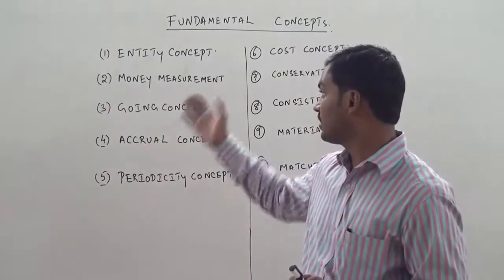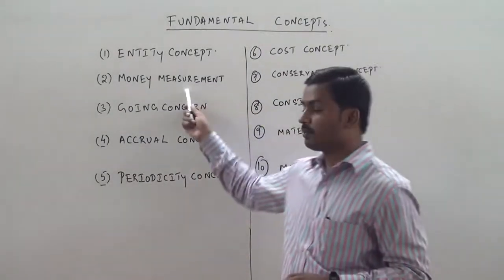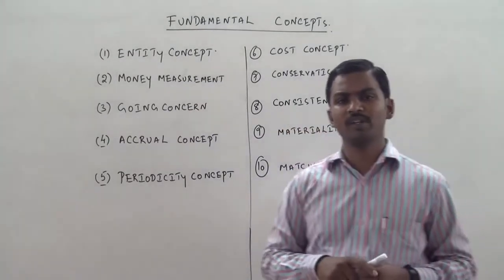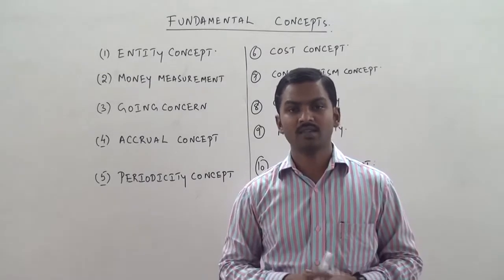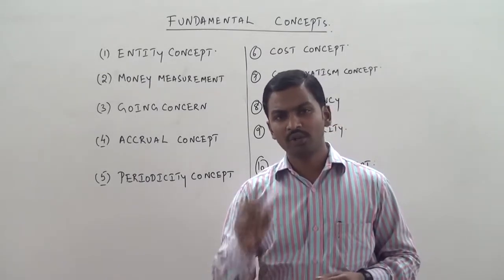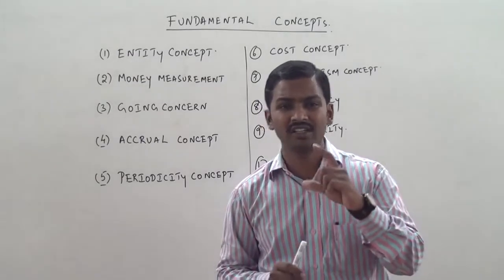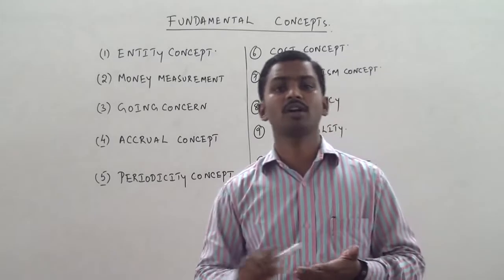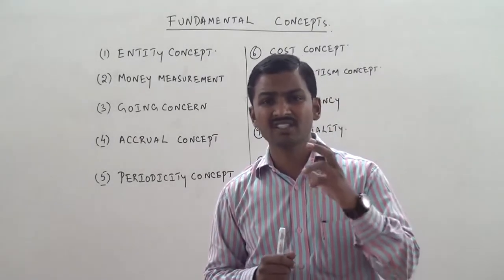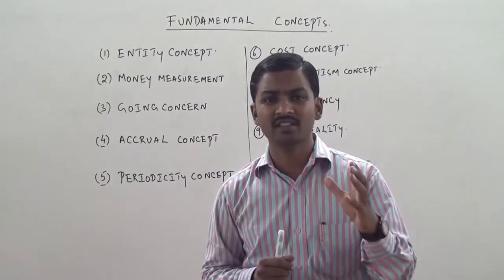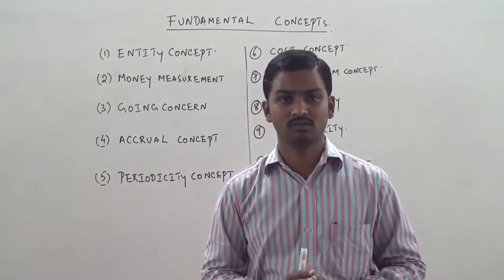Okay, I think with this the concept would have become very clear for you. Now let us go to the second concept, the money measurement concept. Now what do you mean by the money measurement concept? This concept is very simple. As per the money measurement concept, only transactions and events which can be measured in terms of money can be recorded in the books of accounts. If you cannot measure a transaction with a scale called money, if you cannot measure a transaction in terms of rupees, you cannot record it in the books of accounts.